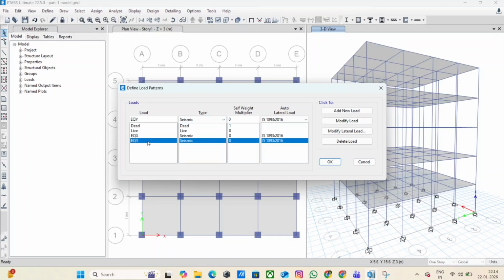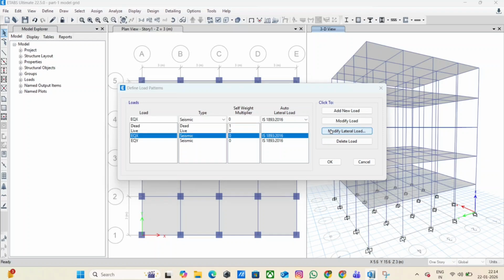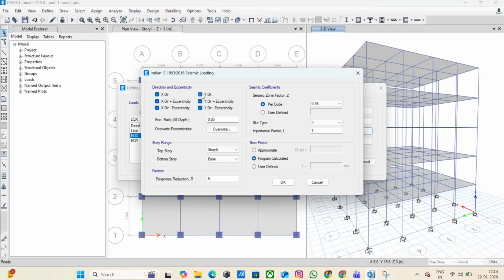Step 4. Define seismic parameters. Now go to the seismic parameters window associated with IS 1893:2016. Here, carefully define seismic zone factor as per project location, importance factor based on occupancy category, response reduction factor based on structural system, soil type based on geotechnical data, and damping ratio as per code. For time period, we will select program calculated, or alternatively we can use the IS code empirical formula if required. These parameters control the magnitude of seismic forces and must be entered correctly. After entering all values, click OK to save the parameters.